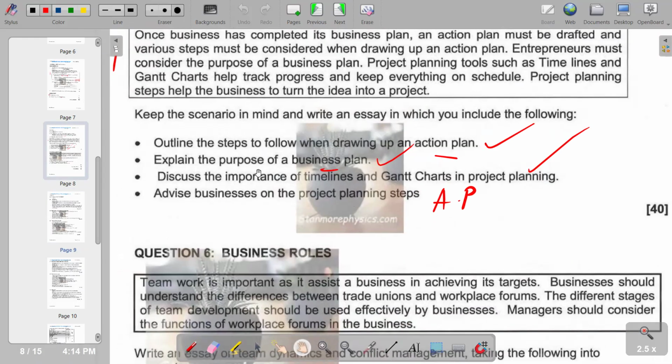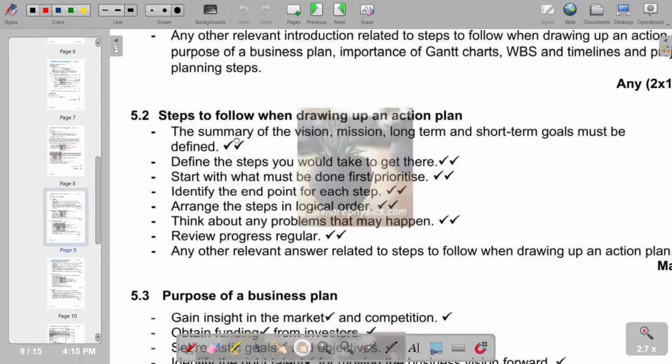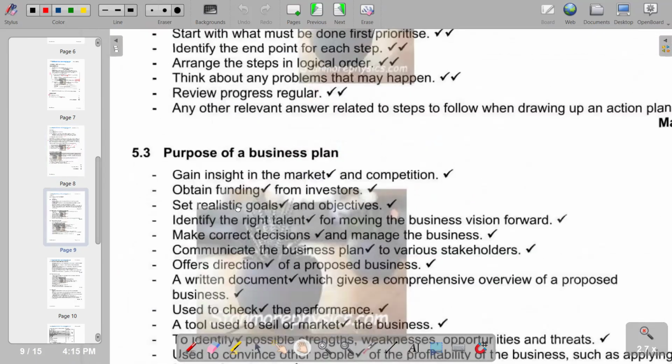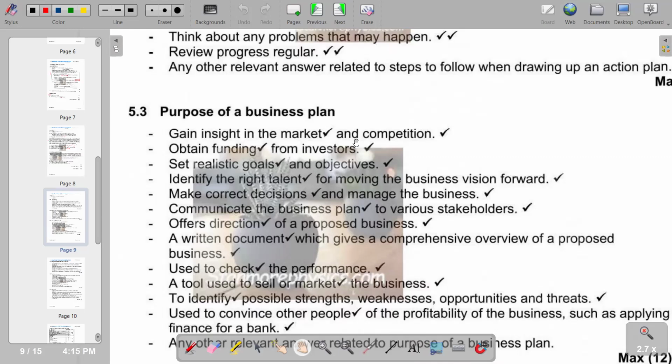Explain the purpose of a business plan. You need also to explain the purpose of a business plan. So in terms of the purpose of a business plan, you gain insight in the market and competition, obtain funding from investors. This is the main purpose of a business plan, that is, obtain funding from investors. It is usually used as the basis of attaining funding from investors.